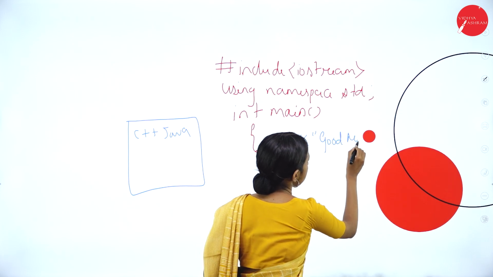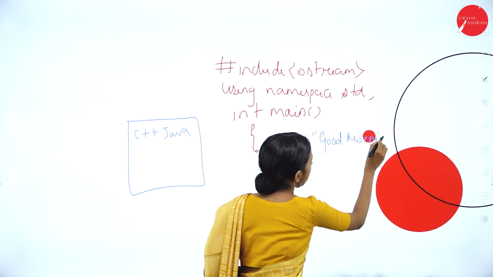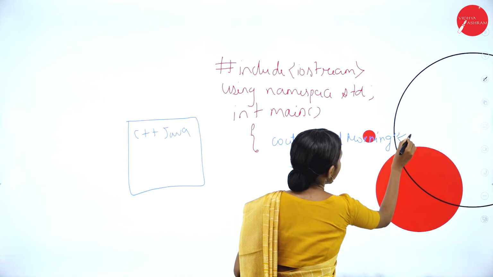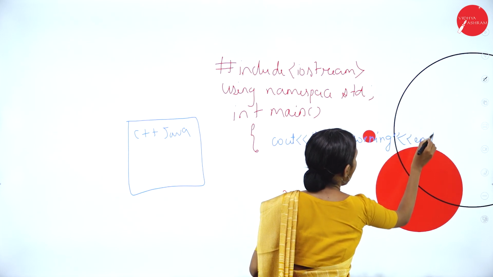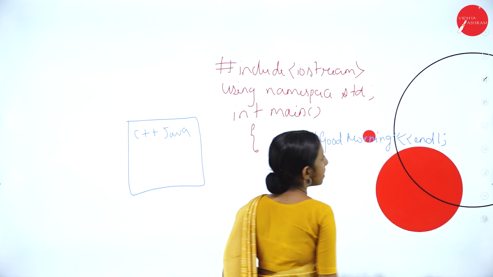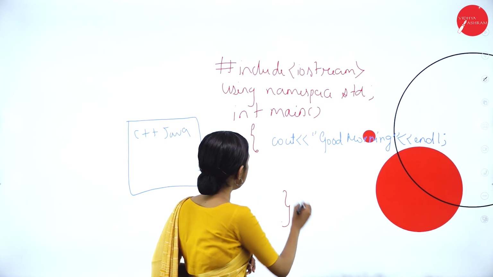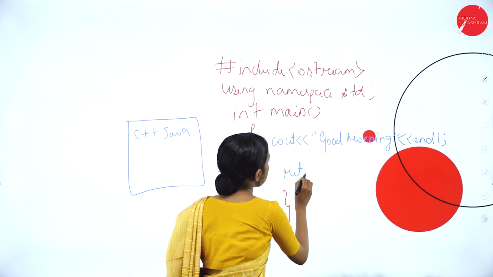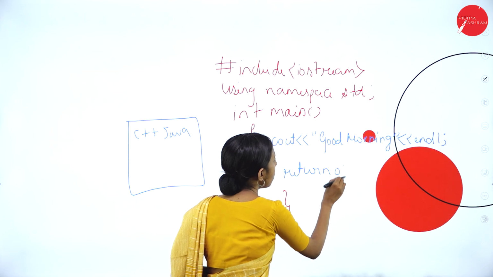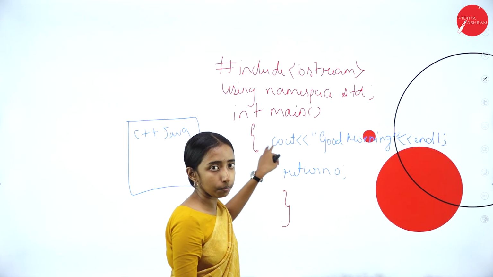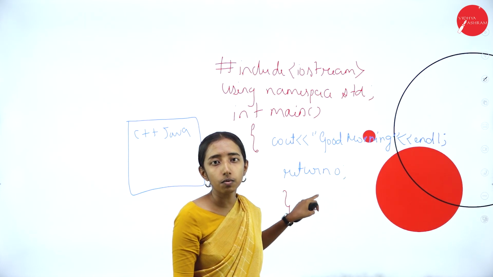"Good morning". And it should be ended with the endl semicolon. Next, return 0, because we are using an int main and also for a successful program.